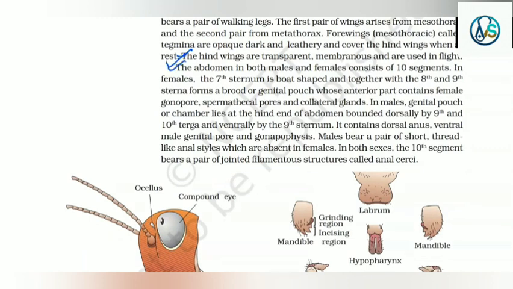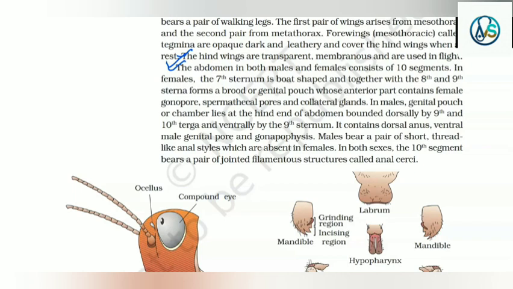The abdomen in both males and females consists of 10 segments. In females, the 7th sternum is boat-shaped and together with the 8th and 9th sterna forms a brood or genital pouch whose anterior part contains the female gonopore, spermathecal pores and collateral glands.